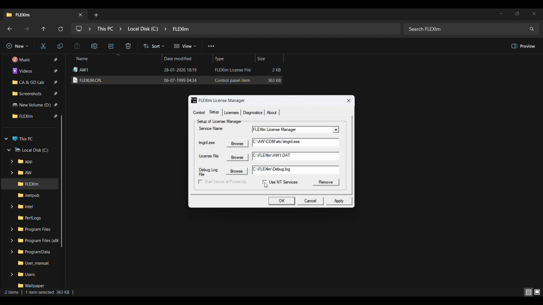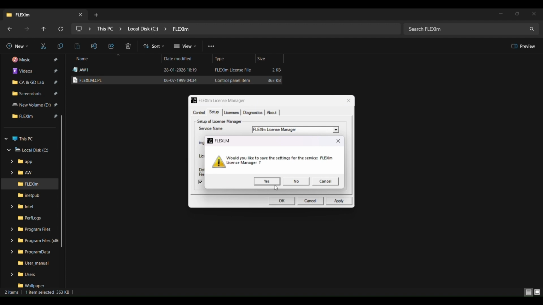Select Use ND Services. Select Start Server. Click OK. Click on Yes. Click OK.